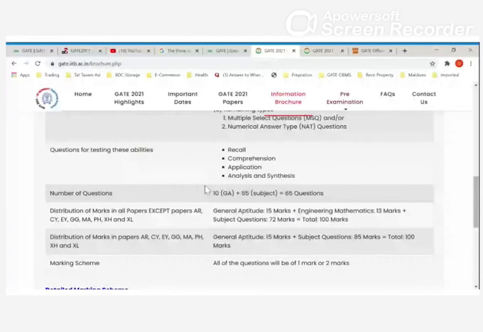Guys, it is visible. Aditi, Bhavya, Sanjeev, it is visible. Screen is visible. Yes. Now see this one.